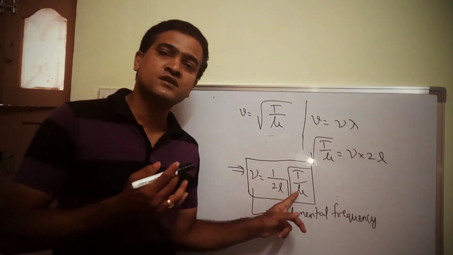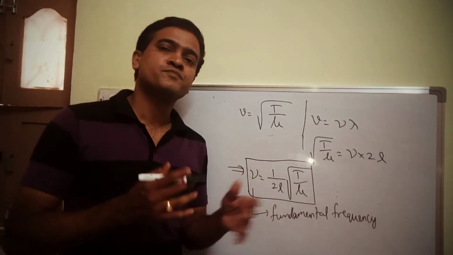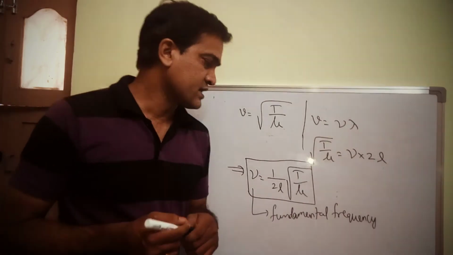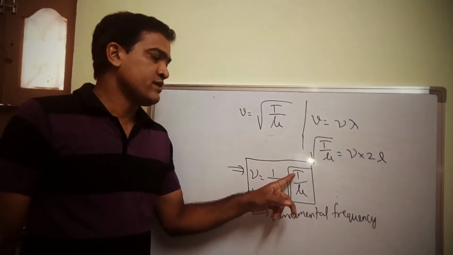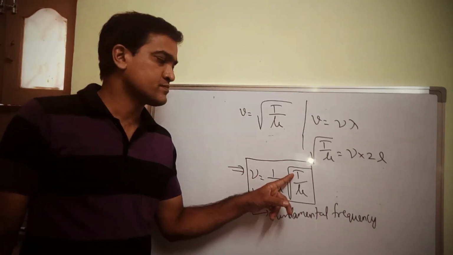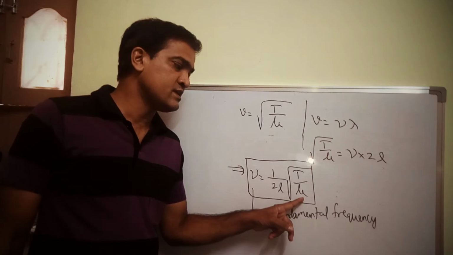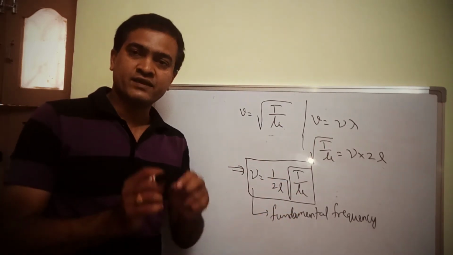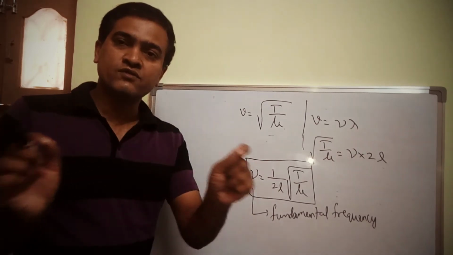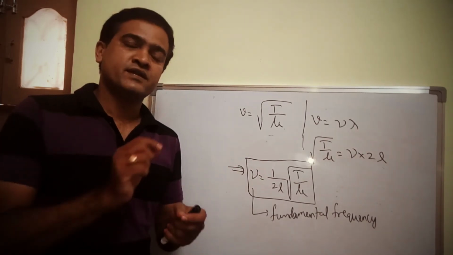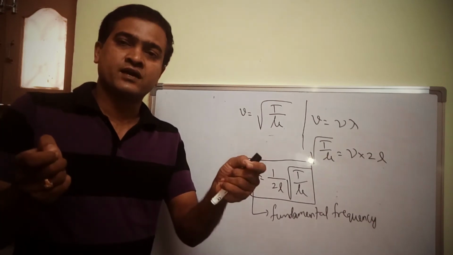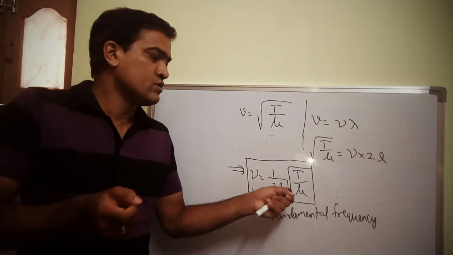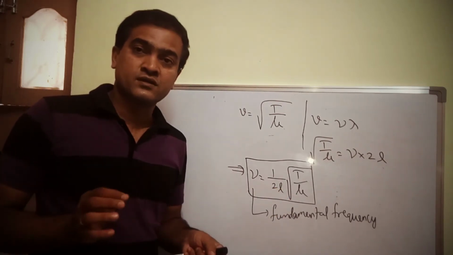So just remember, frequency depends upon length, frequency depends upon tension produced in the string, frequency depends upon the linear mass density, or simply mass per unit length. So suppose tension produced in the string and linear mass density are kept constant for a given string. I have given you only one string. For that given string, tension is kept constant, that is, I have stretched the string in such a way that tension remains constant, and also linear density depends upon material.